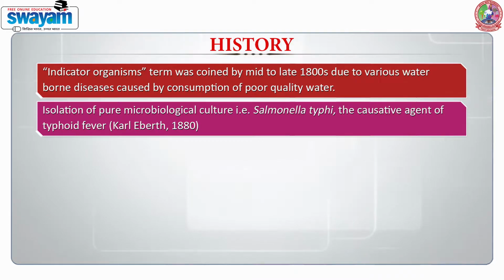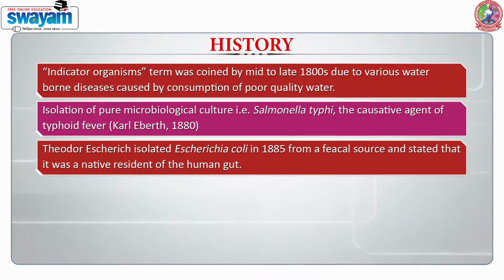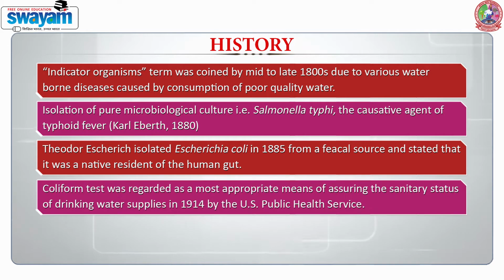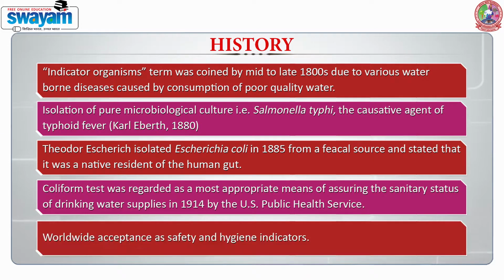It was followed by a major discovery where Theodore isolated Escherichia coli in 1885 from fecal sources, and we came to know that E. coli is a native resident of the human gut. Once we came to know about E. coli, the focus was on the coliform test, and gradually the coliform test was regarded as the most appropriate means of assuring the sanitary status of drinking water supplies, and this was in 1914 by the US Public Health Services. Gradually the coliform test had worldwide acceptance as a safety and hygiene indicator.